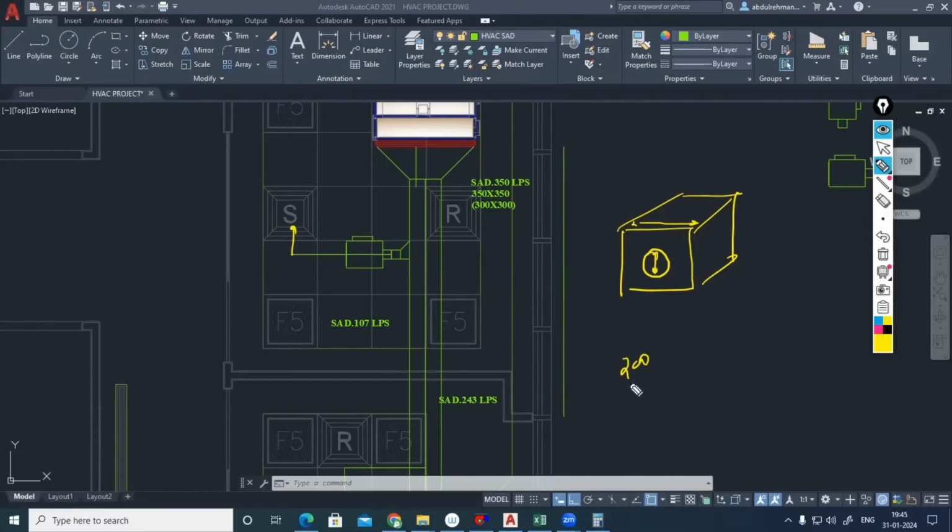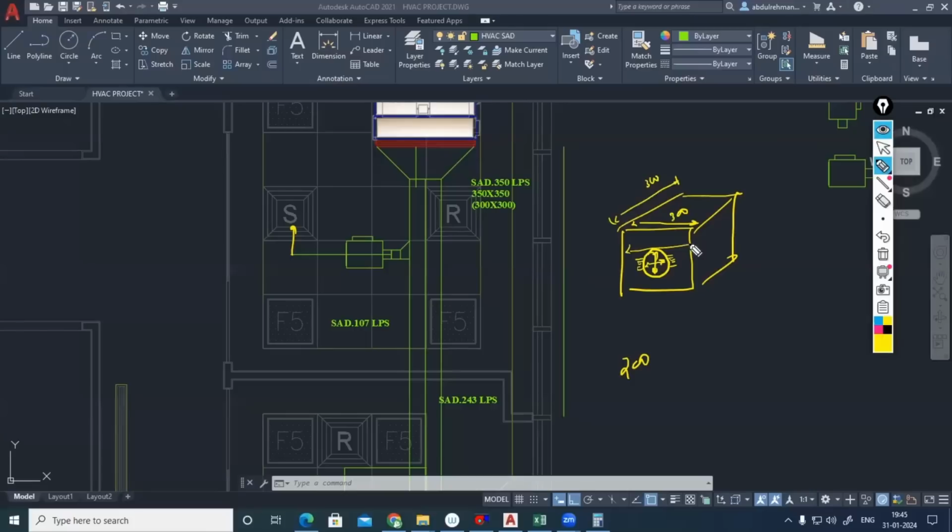Because the flexible duct diameter is 200, you need at least 250 here. So that's why a 225 neck is not possible. You can't connect your collar there. So I'll be making that 300 by 300. Correct. If this flexible duct diameter is 200, that's 25 mm allowance here, 25 mm allowance here.